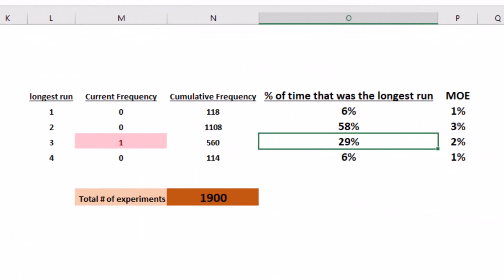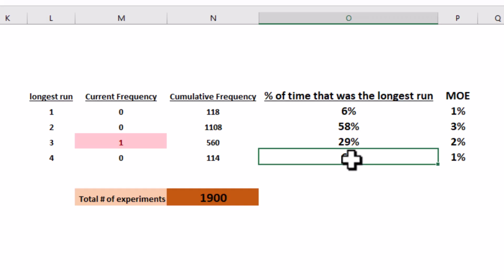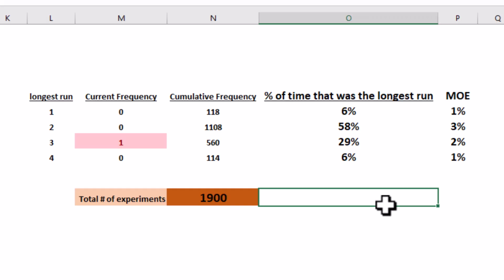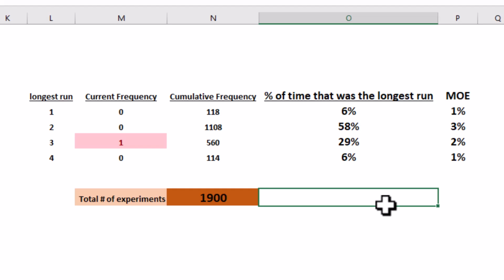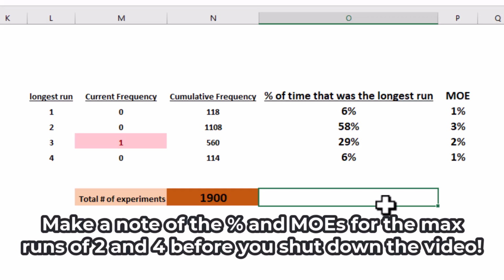And last but not least, a run of 4 only happens 6% of the time. It's basically the same as having a run of 1. This was what we saw in line 2 of the author's little test. So what you're going to do is you're going to analyze his claim. In a random shuffle, you're just as likely to get a maximum run of 2 as you are to get a maximum run of 4. And that's what you're going to do in the next few questions. So try those now.